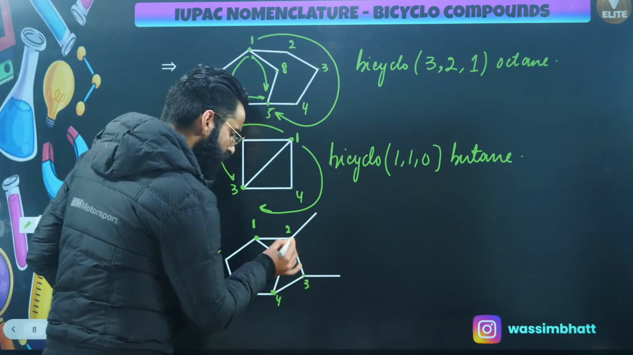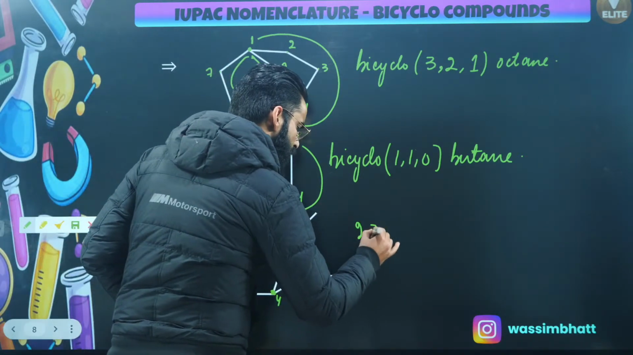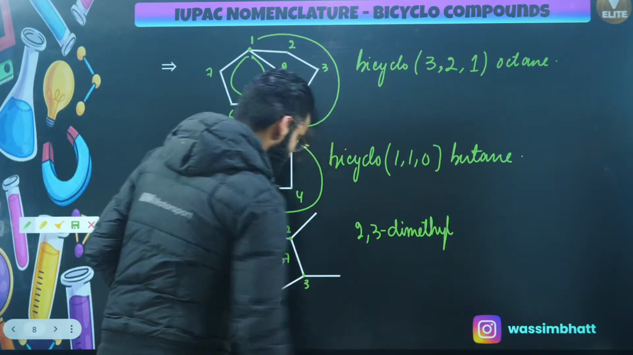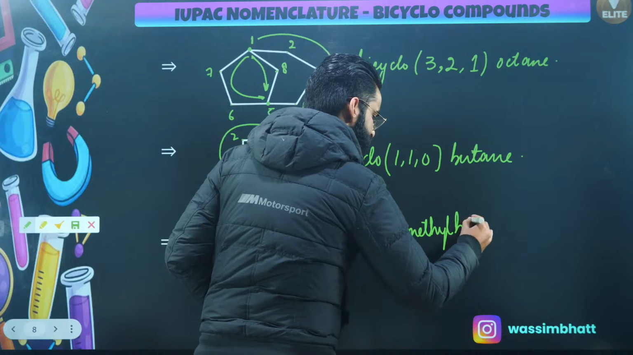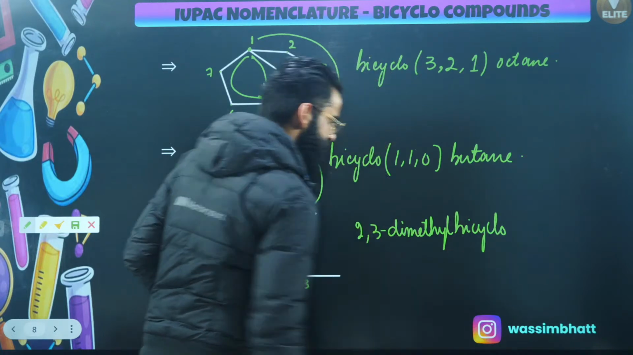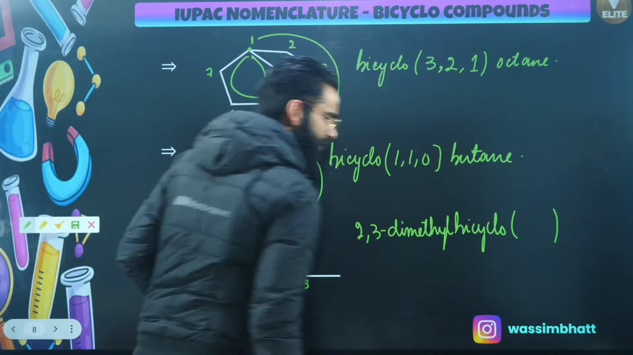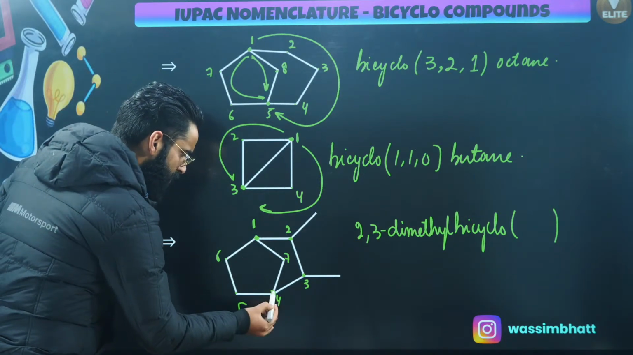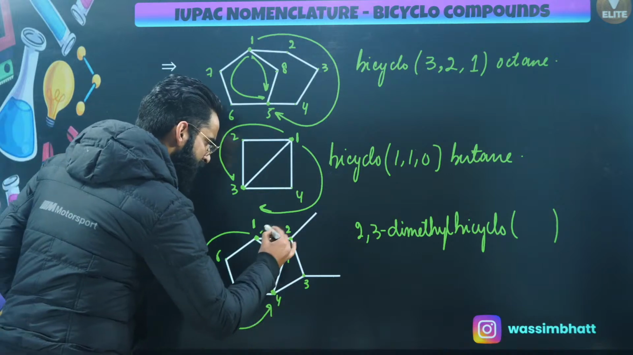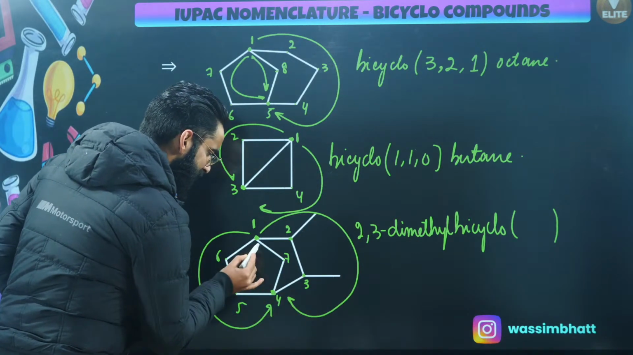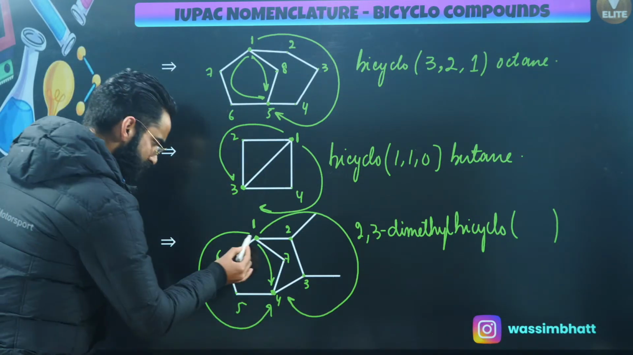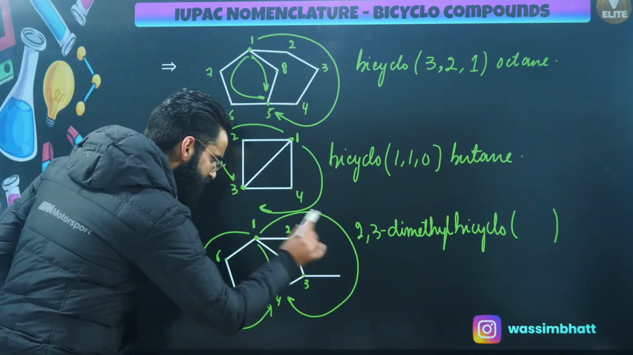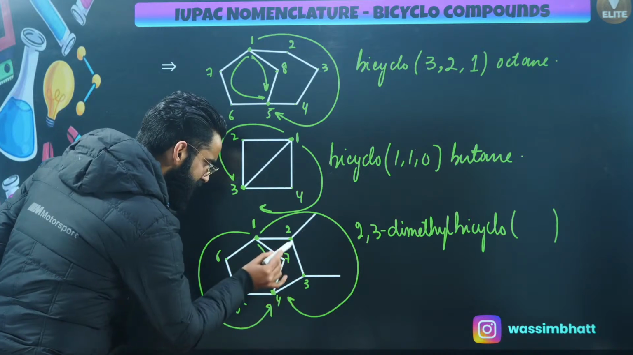So first thing, at 2 and 3 there are methyl groups attached. So it's going to be 2,3-dimethyl. Then I'll be writing the term bicyclo. And then in the brackets, we have to give the numbers. See, this path from carbon number 1 to 4 is one of the paths available. From carbon number 1 to carbon number 4, this is one more path available, and this is one more path available, right? This particular path, apart from these 2 bridged carbons, contains these 2 carbons.